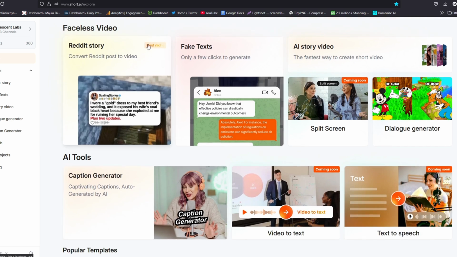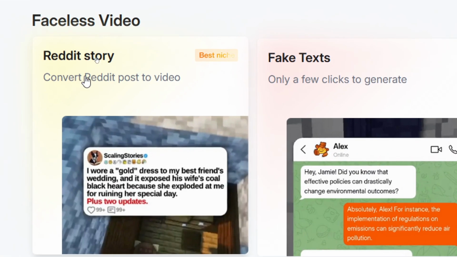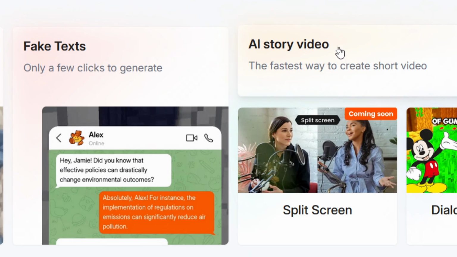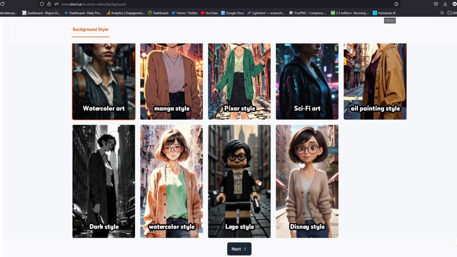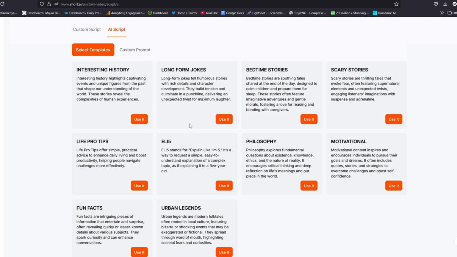Now, if you look on top here, we have faceless video ideas such as Reddit stories, fake text, and AI video. So we are most interested in AI video, and we are going to use this feature of AI story video to create our short TikTok videos. Great. And from here, you'll choose an avatar that you want to use. Choose any of them. So for instance, I'm going to choose this watercolor style and then tap or click on next to proceed. Now then you land on this page where you have to choose the stories you want to create according to the niche that you select.